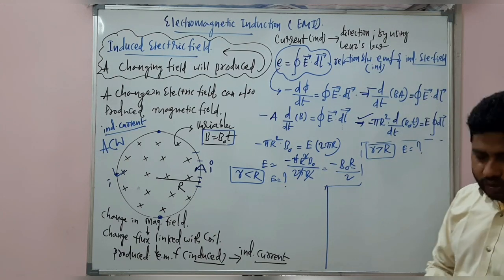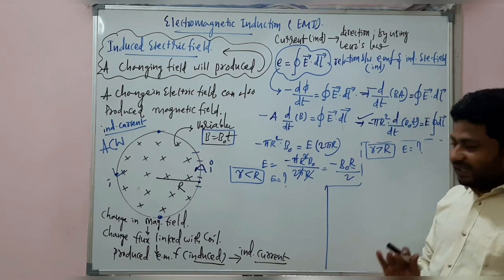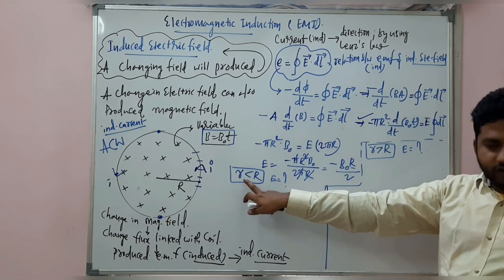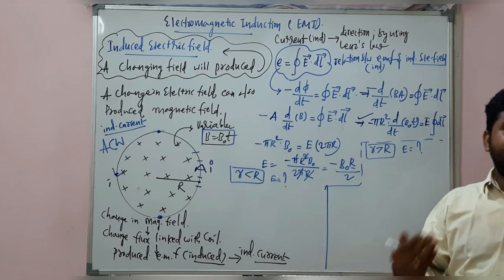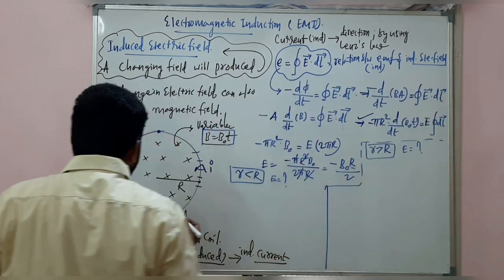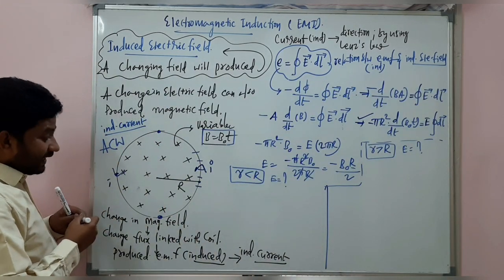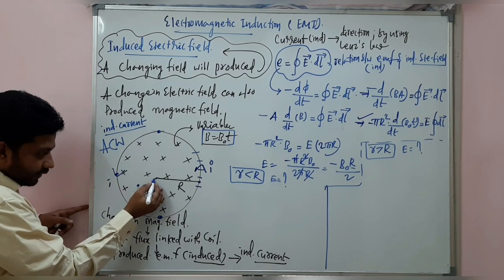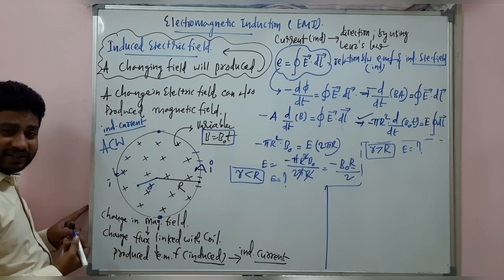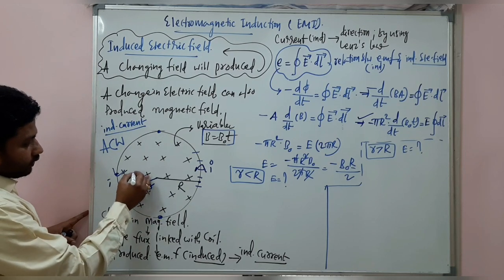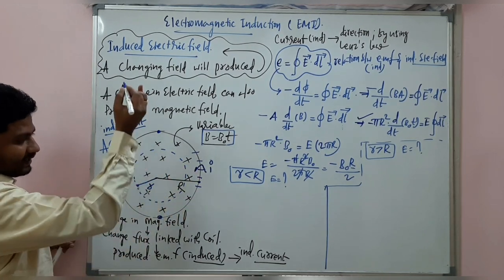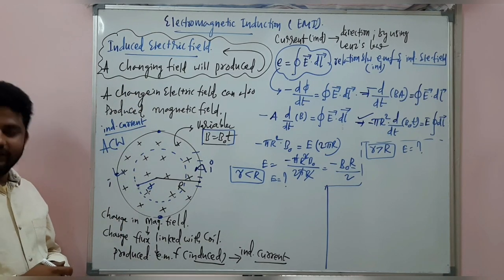You understand the question? What is the induced electric field at a distance of small r, which is lesser than capital R? That means our point of consideration is inside this circle. The point of consideration is here. So this is the circumference you need to consider.